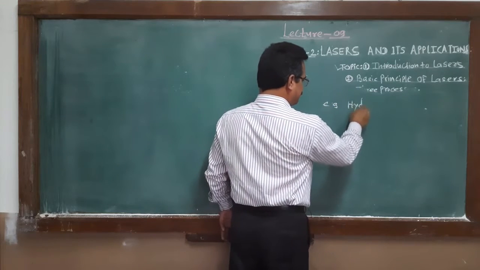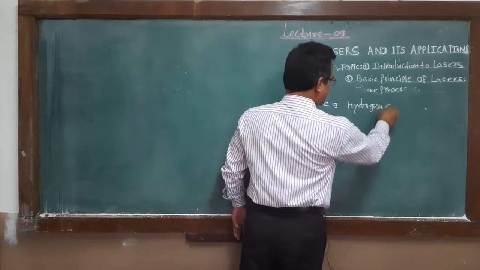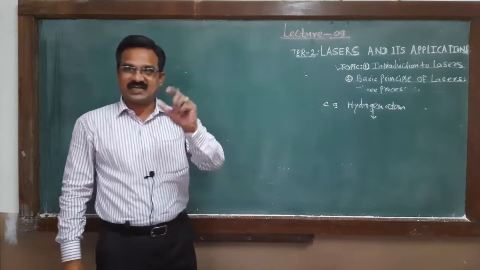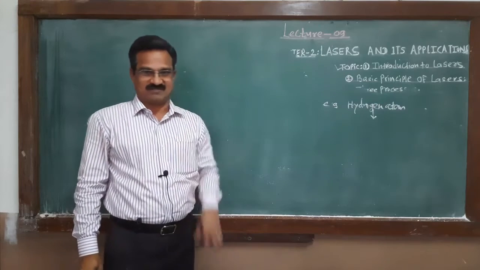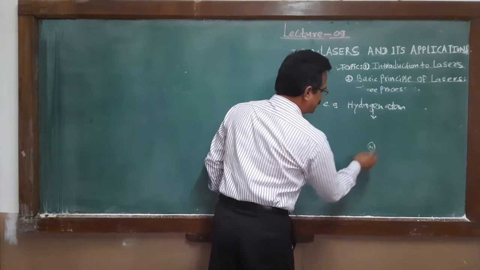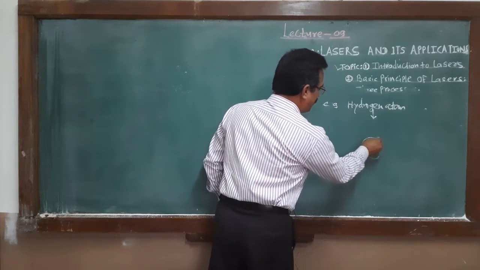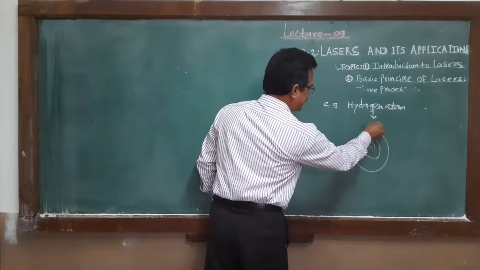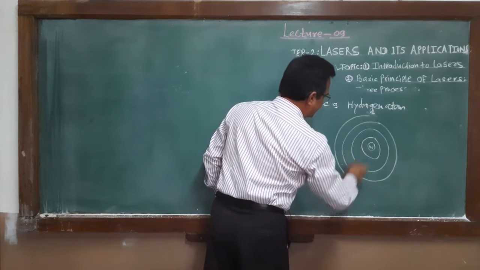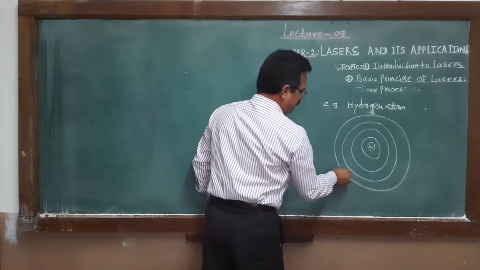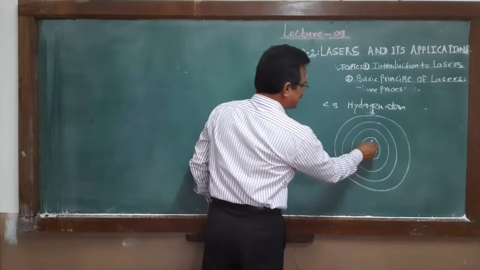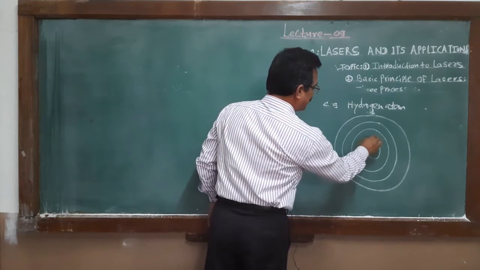hydrogen atom. We all are familiar with, within a hydrogen atom, there is a single electron. At the center, the nucleus carries the positive charge, and these are the different orbits: orbit first, orbit second, orbit third, and orbit fourth. But the hydrogen atom contains only a single electron, and that single electron is present in orbit number first.